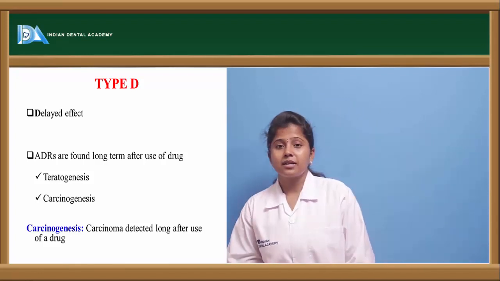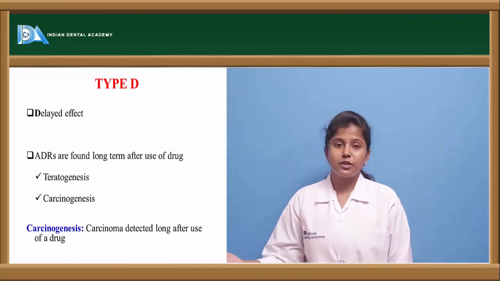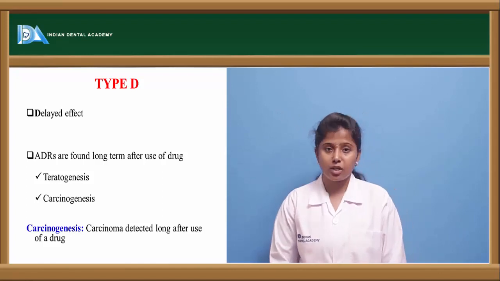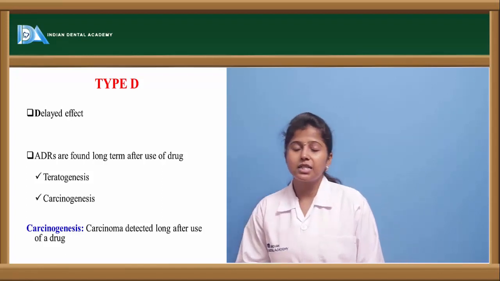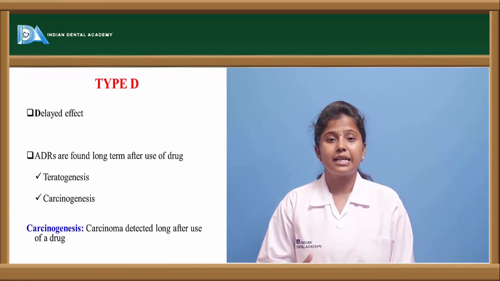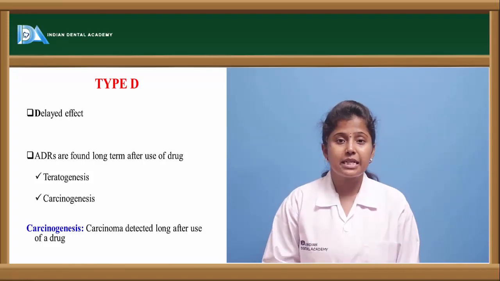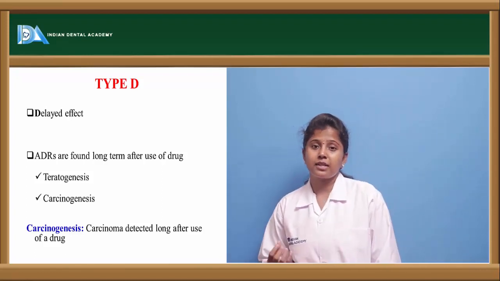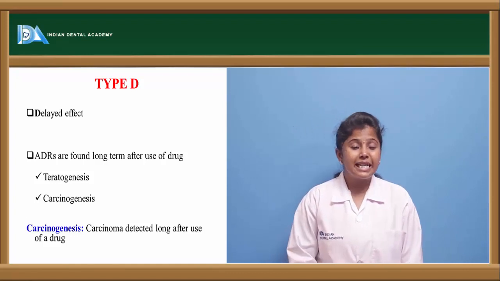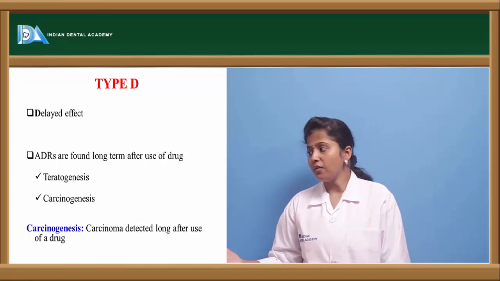For example, the adverse drug reactions shown are teratogenesis and carcinogenesis. Carcinogenesis is nothing but carcinoma detected, or cancer type of cells, which are detected on long-term usage of any drug.